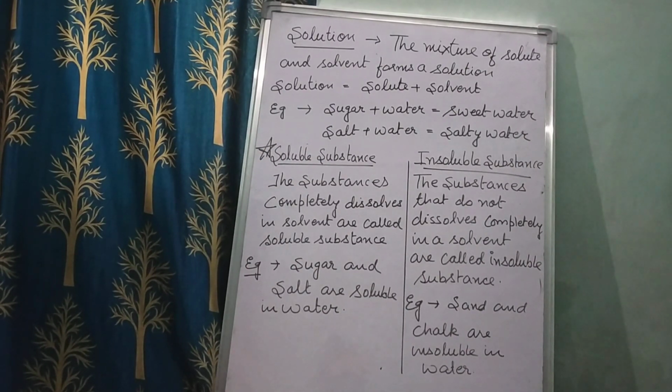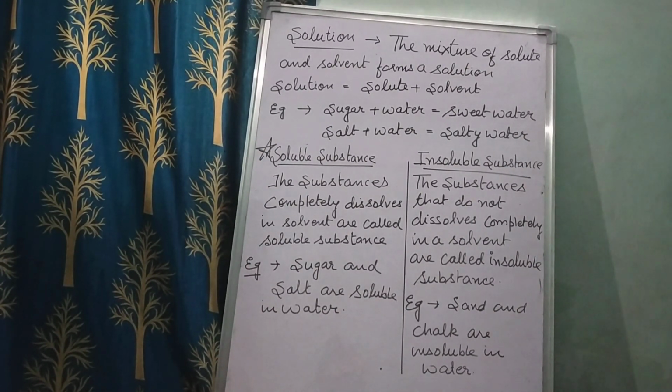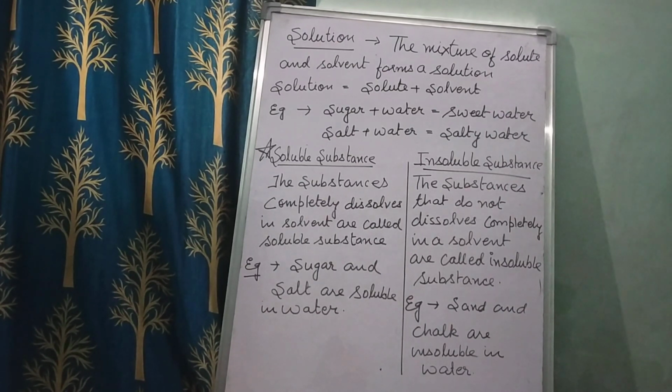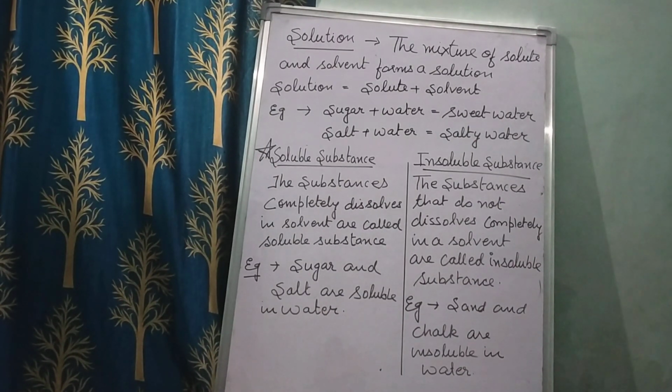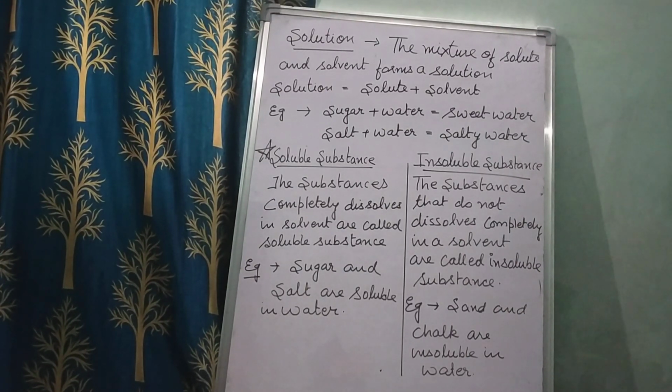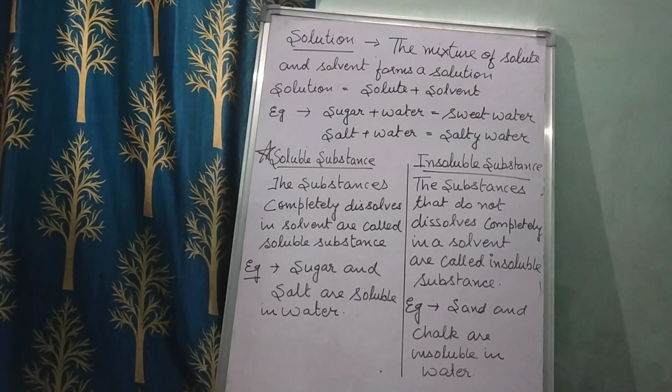A solution is formed when two or more substances mix together. When I told you about the solute and the solvent, the substance that dissolves is called the solute, and the substance in which the solute dissolves is called your solvent. Where a solute and solvent together form a mixture, they form a solution. So the mixture of solute and solvent forms a solution.